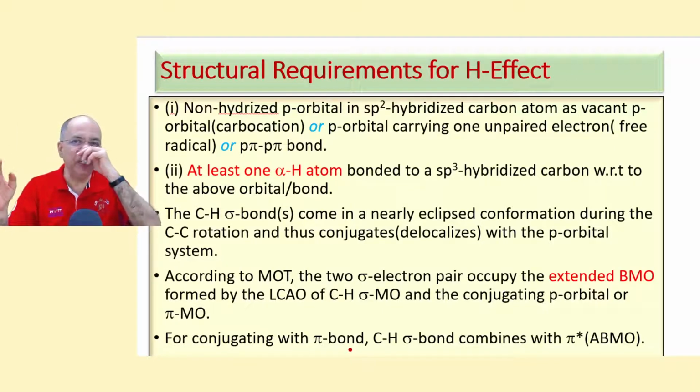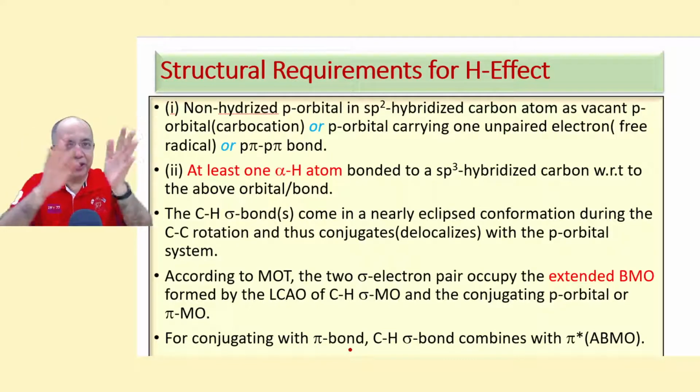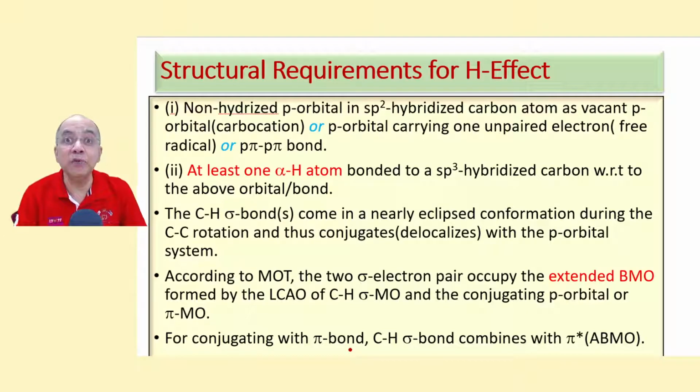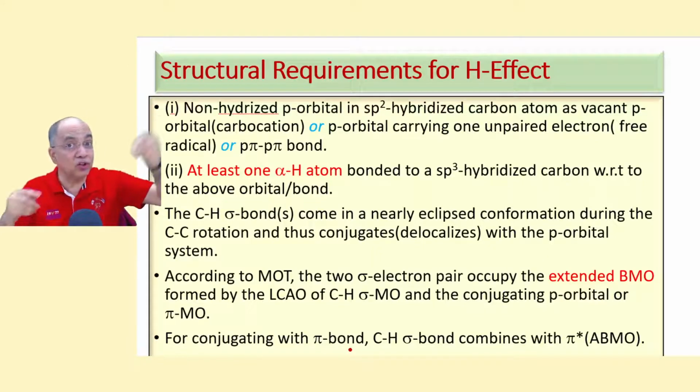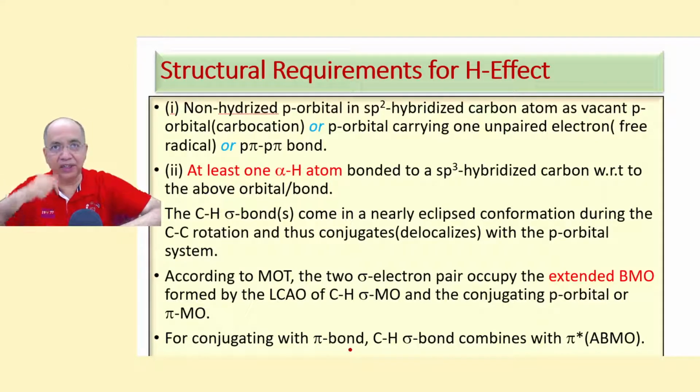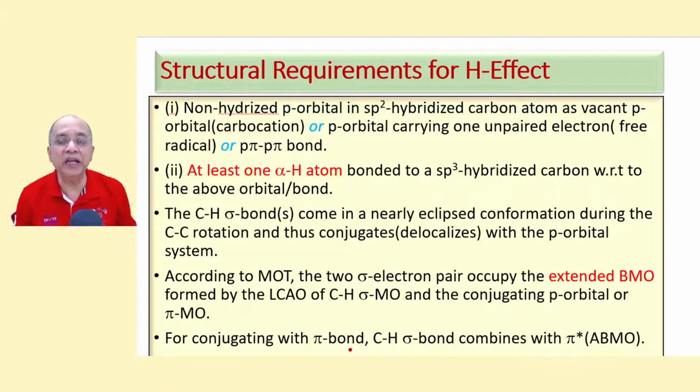So the combination between the sigma bond and the pi star will give rise to two extended MOs, that is BMO and ABMO, bonding MO and anti-bonding MO, and the two electrons of this sigma bond will occupy the lower energy, more stable bonding MO, and the anti-bonding MO will remain vacant.